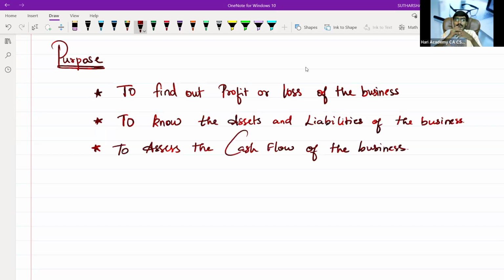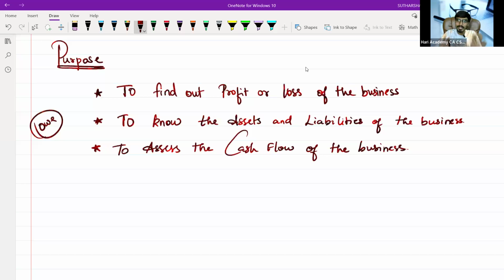Sir, basically you are saying these are the three purposes in accounting. These are the only three purposes in accounting. You are studying everything to find out all these three. All the hard work of branch accounting, departmental accounting, Schedule 3, electricity company, insurance company, banking company: everybody is keen to know what the profit or loss is, and what is in hand, that is your assets. What we own is an asset, what we owe is a liability. O means OWE. What we owe is a liability, that is an obligation, a responsibility. What we own is an asset.